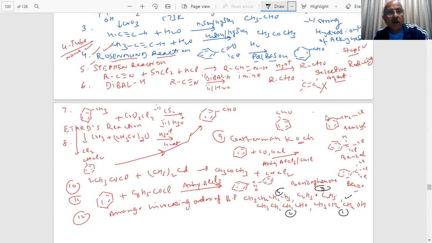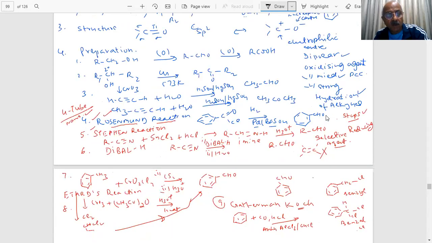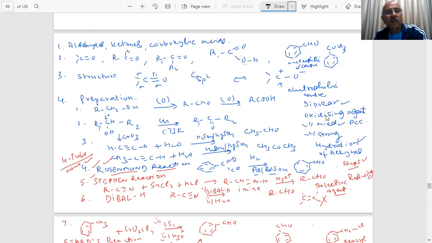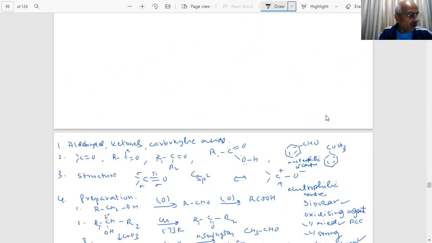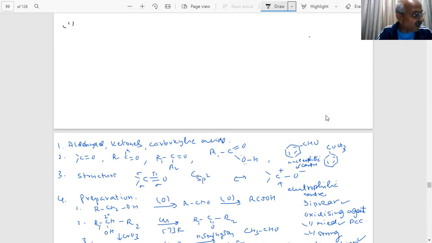All right, students. We have a lot of important points, and some more information is there. This is a very vital chapter because now the most important things are coming. What are the most important chemical reactions of the carbonyl compounds? Students, what are those? Fast. What is the most important reaction here?